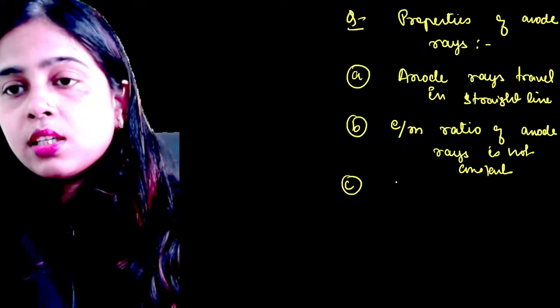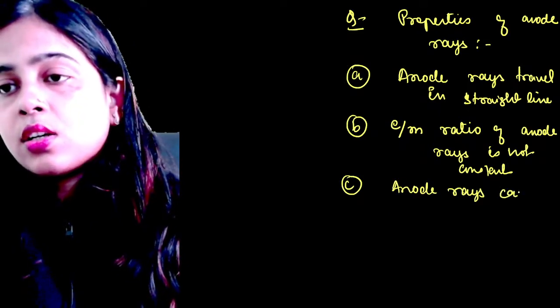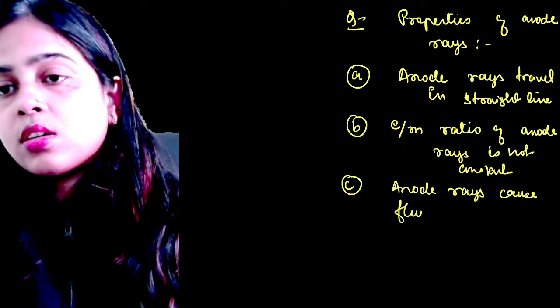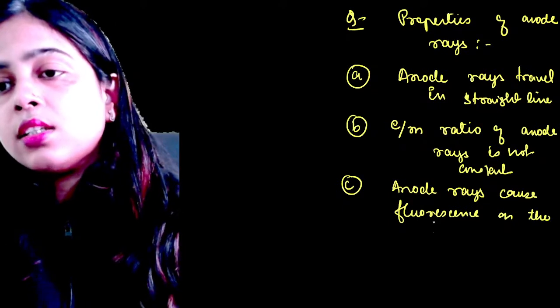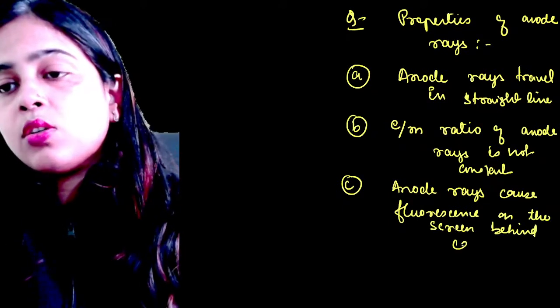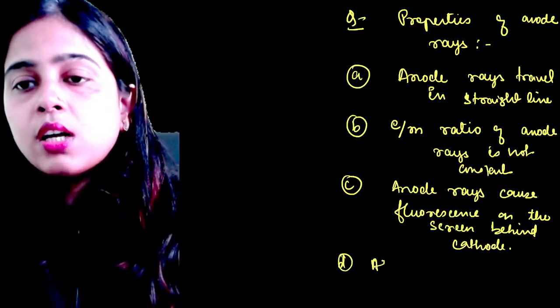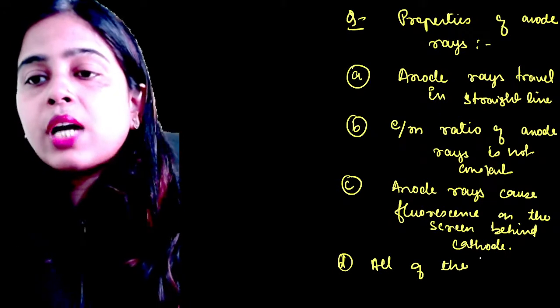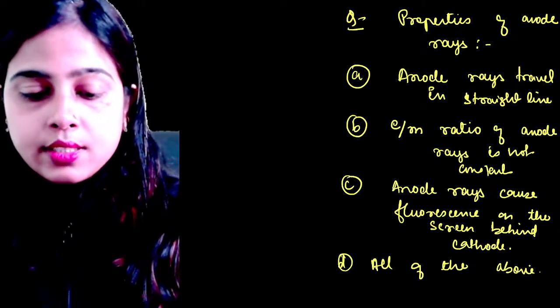Option C, anode rays cause fluorescence on the screen behind the cathode. Option D, all of the above. So among the four options, which is the correct property of anode rays?